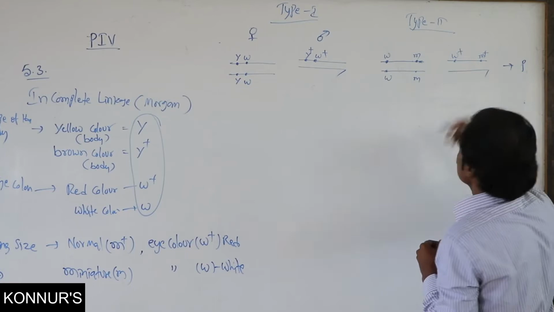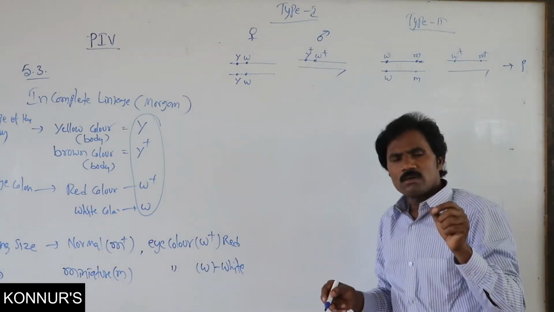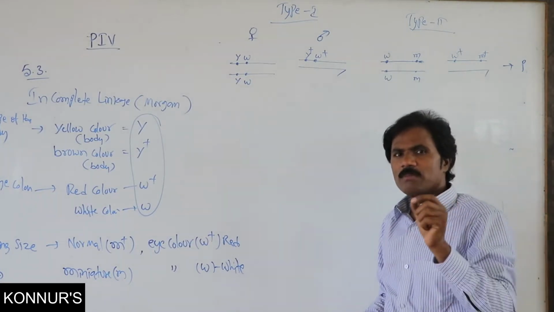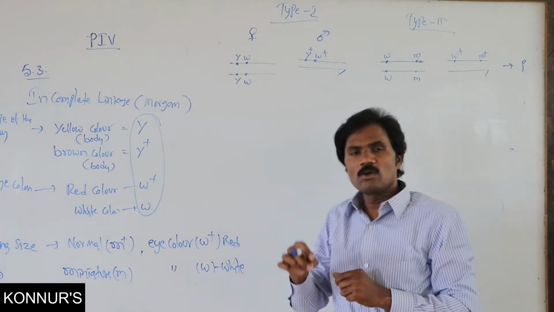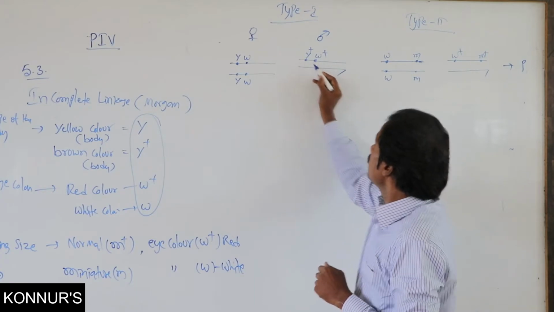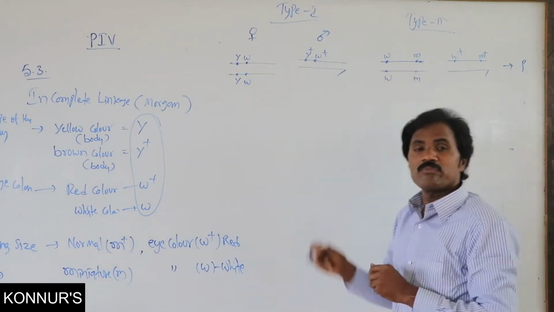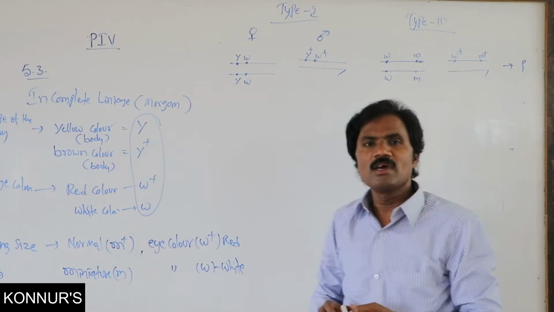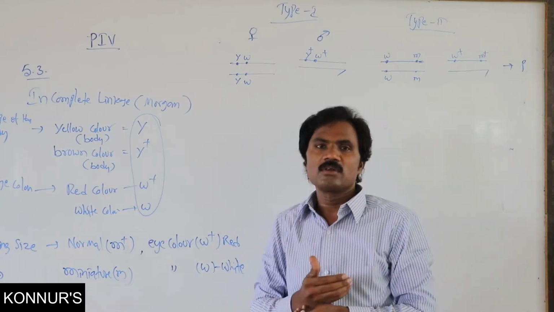So both are parents, but from the exam point of view, remember carefully the location of the genes. Here they are located very closely, here located distantly. That is most important. Many times they ask it in statement-level questions.